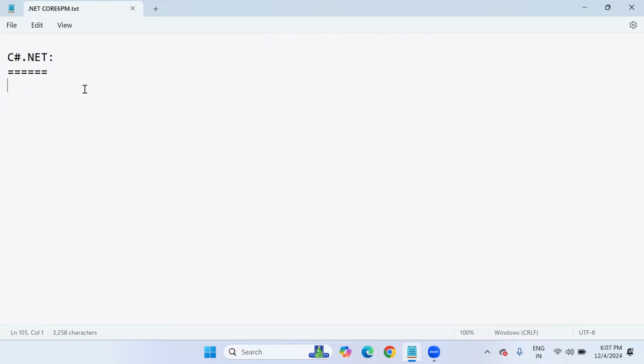Why? Because in this .NET Core package course, the only language is C#.NET, which is very important. Complete coding we are going to write using C#.NET only. So for the first 45 to 50 working days, we are going to focus on the programming language C#.NET.